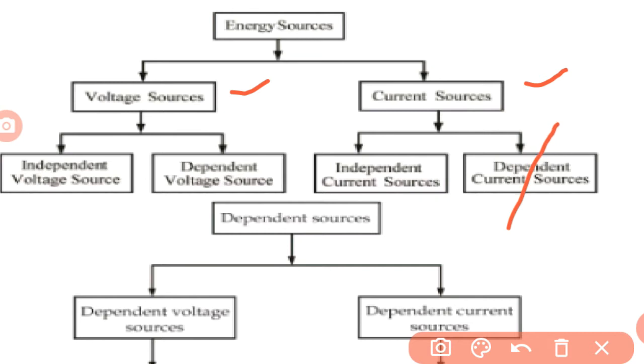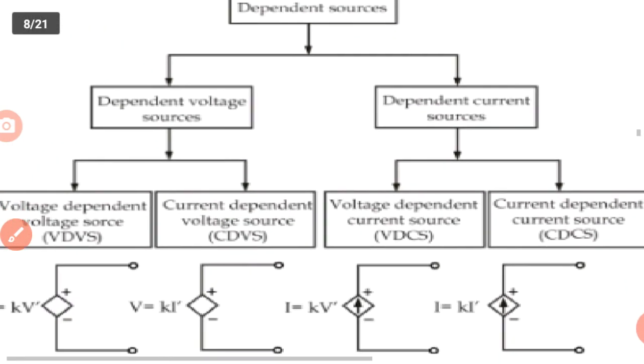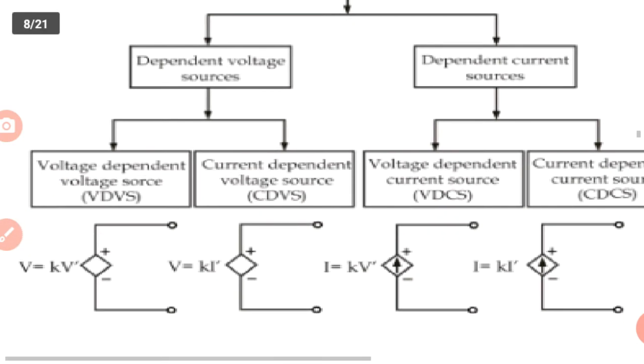Next, the dependent sources are again divided into dependent voltage source and dependent current source. An independent voltage source generates the energy directly without depending on other components or other sources.